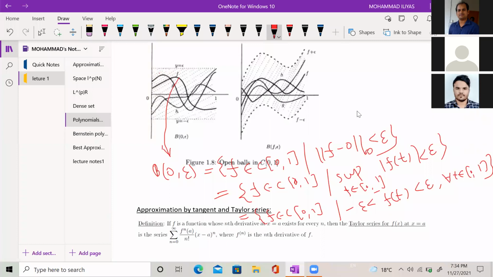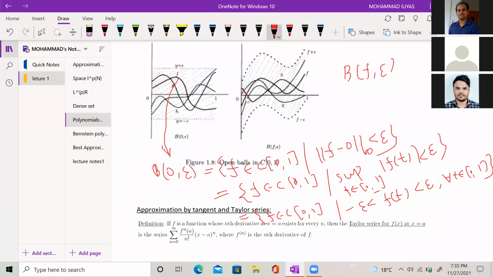Again, you can talk about, suppose I take this ball with center f and radius epsilon. So f is defined this way, this is our f.